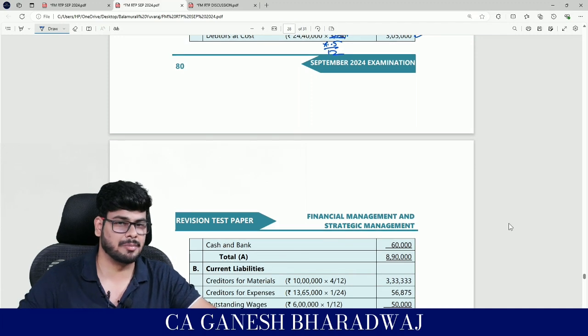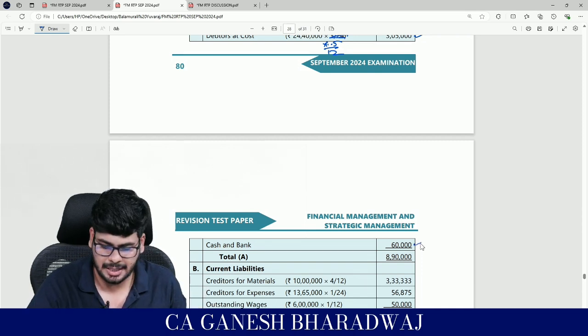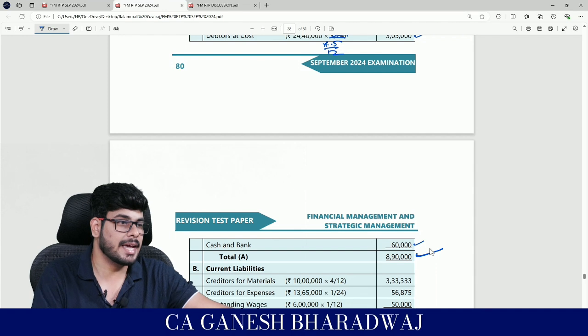And they have said apart from this, bring in cash also. Why? They are saying for any exigencies you need this money. Are you clear with this? Have a safety buffer of 60,000 rupees. Overall, the gross working capital, also known as current asset requirement, is going to be 8,90,000.